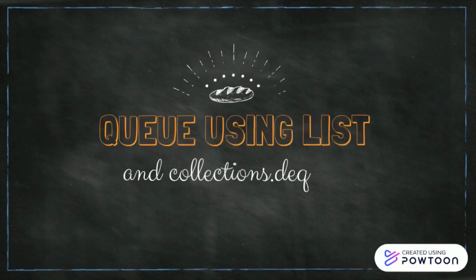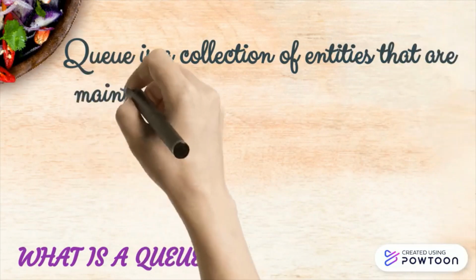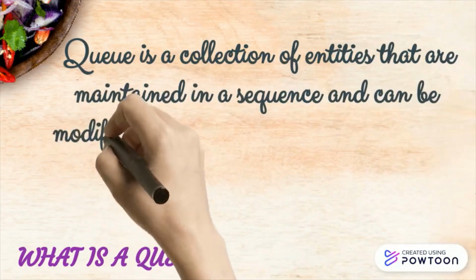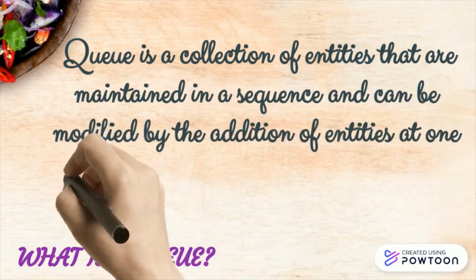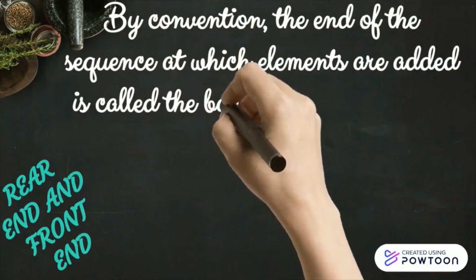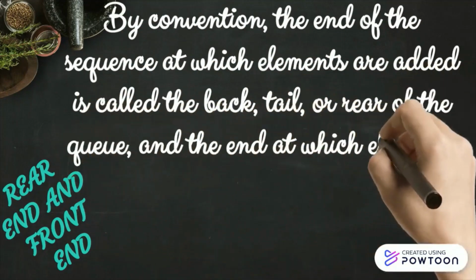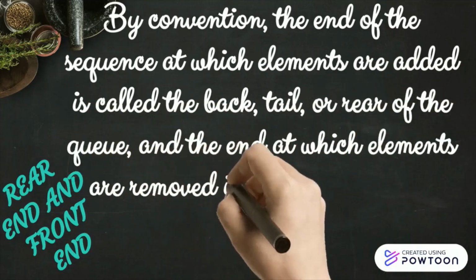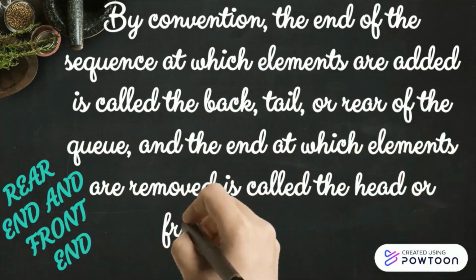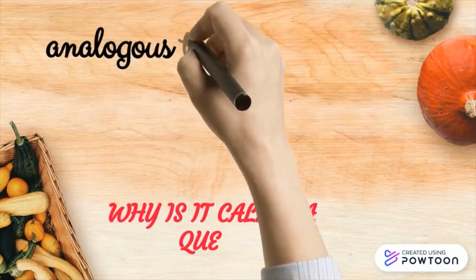In this video, we are going to talk about queue data structure. A queue is a collection of entities that are maintained in a sequence and can be modified by the addition of entities at one end of the sequence and the removal of entities from the other end of the sequence. By convention, the end of the sequence at which elements are added is called the back, tail, or the rear of the queue, and the end at which elements are removed is called the head or front of the queue.